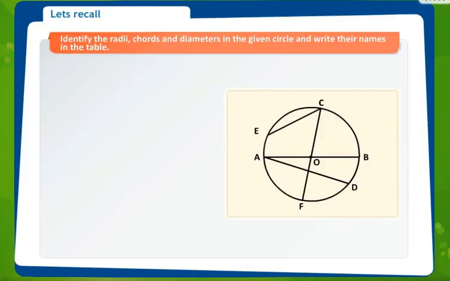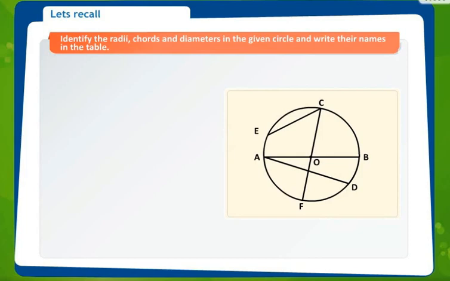Before we start studying circle, we should know the parts of the circle. I'll just brief you these parts. Basically, we are learning this from 5th, 6th, and now in 7th also. Now, what is a radii?